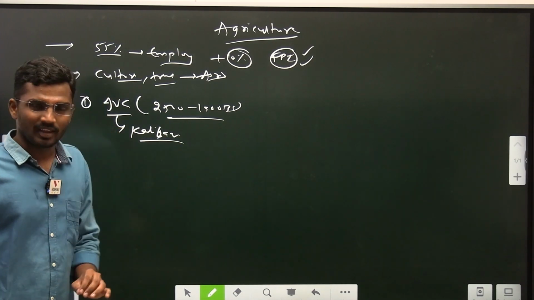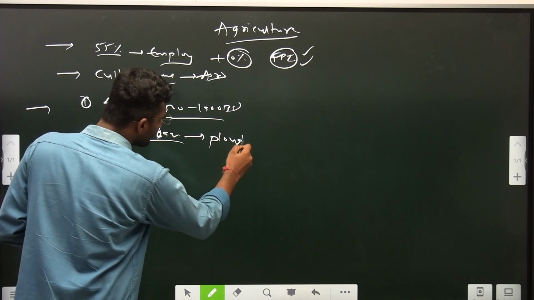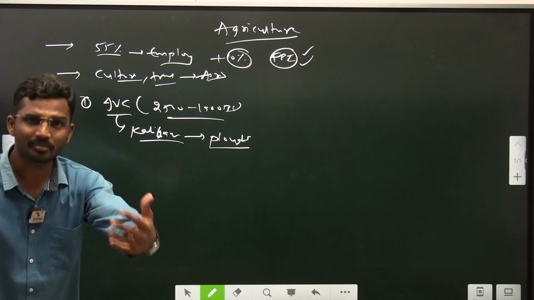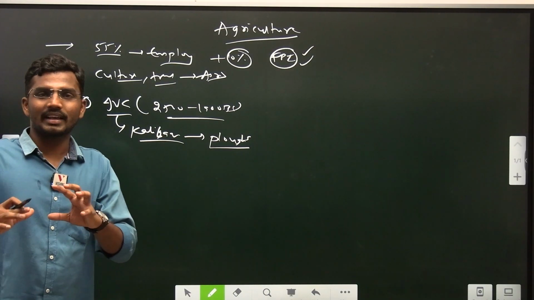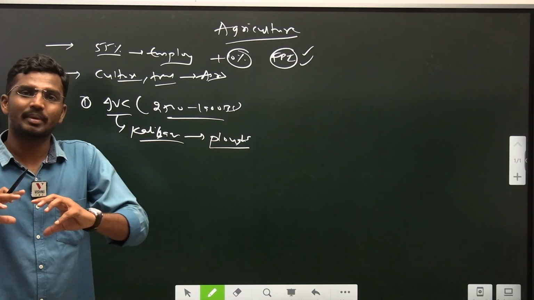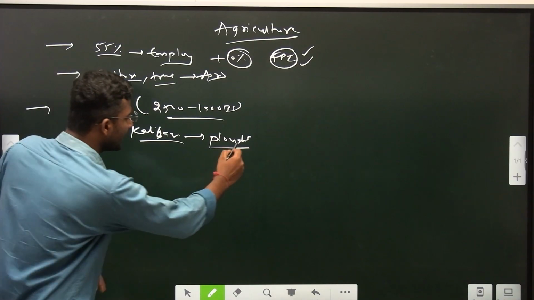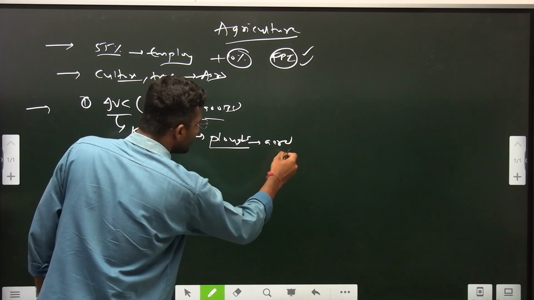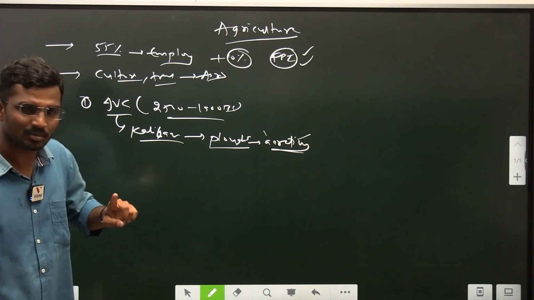Kalibangan is a site where we found the signs of plowing. So this plowing tells that people knew that agriculture is a science. It was not just random, but it was based on some logic, and they understood that. Plowing means aeration of the soil. So people knew about soil aeration during the period of IVC itself. That's what my point is.